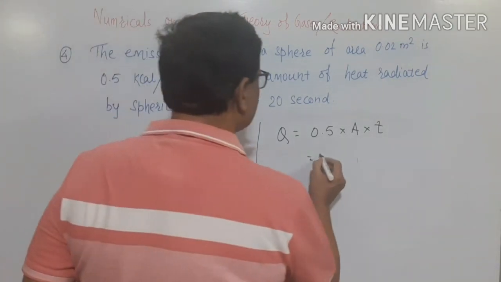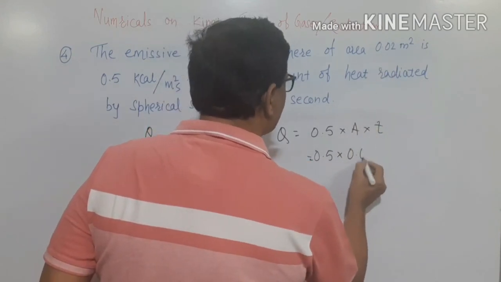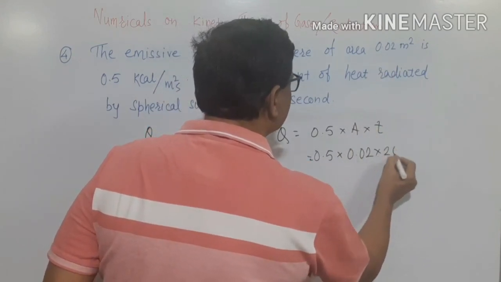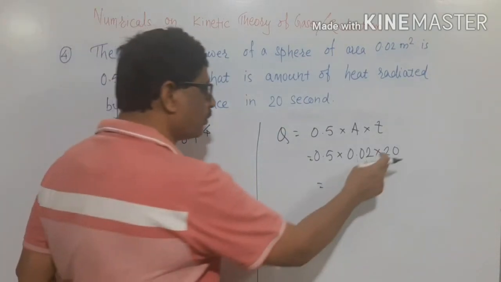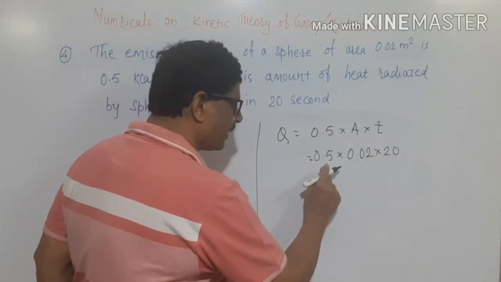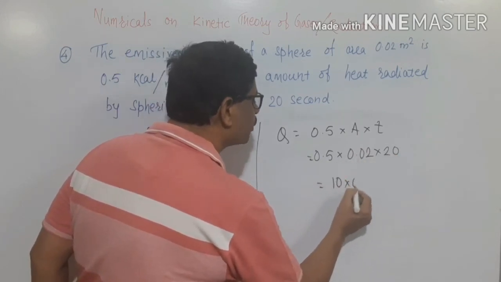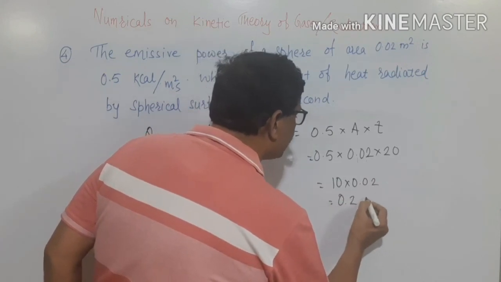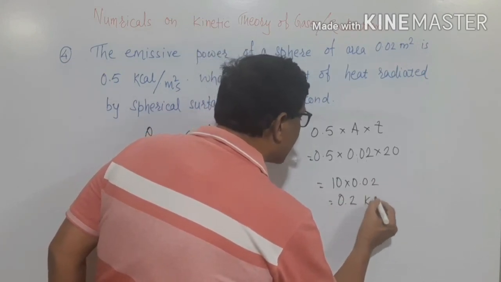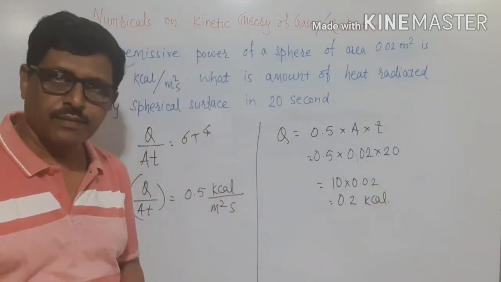That is 0.5 into area, which is 0.02, and we have to determine it in 20 seconds. 0.5 into 20 is 10. 10 into 0.02 comes out to be equal to 0.2 kilocalorie. This is the amount of heat radiated in 20 seconds by the body.